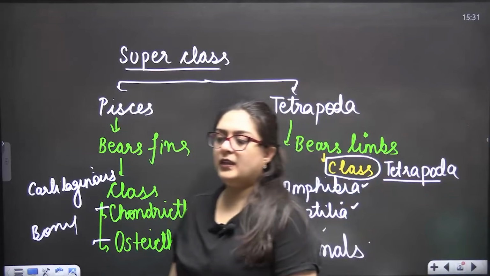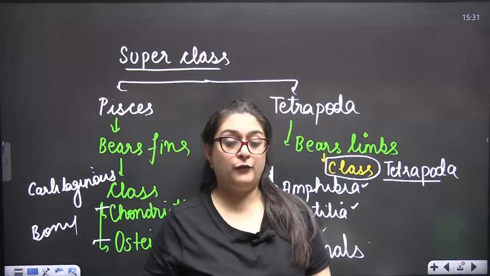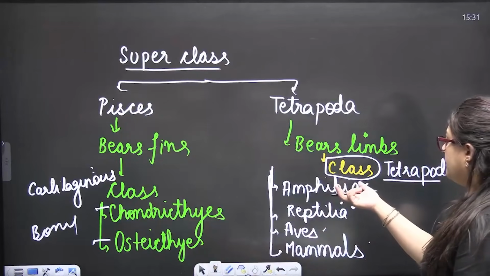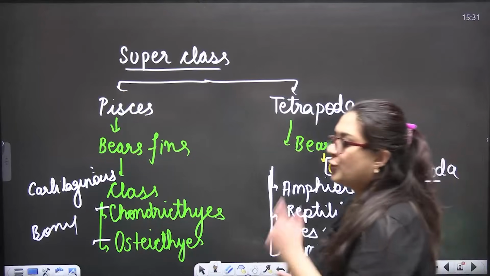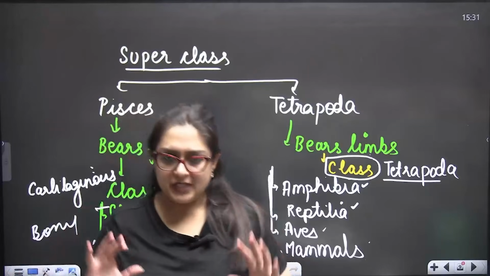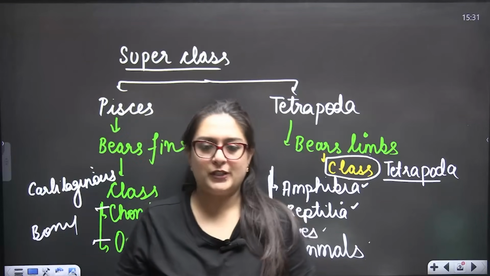Okay, now when we saw the one shot of body fluids and circulation, I have already told you that evolution of the heart occurs from two chambered, three chambered, partially four chambered, and four chambered. So this is all about your complete revision of Animal Kingdom in miniature form. Okay students, thank you so much.